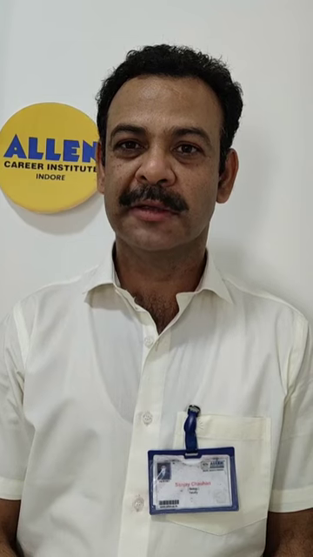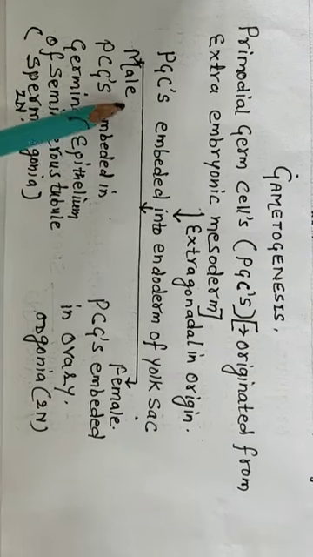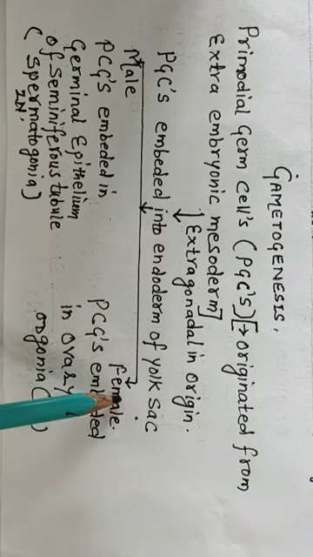Dear students, today we are going to start our sixth lecture in which we are going to study gametogenesis. So let us start gametogenesis. It means the formation of gametes. The male gametes are called sperm and the female gametes are called ova.